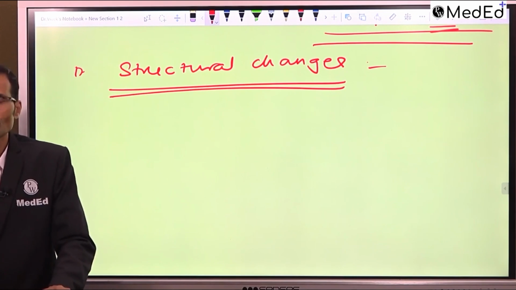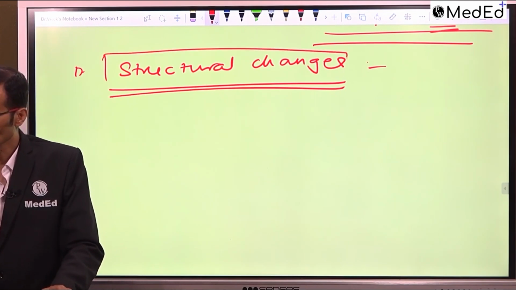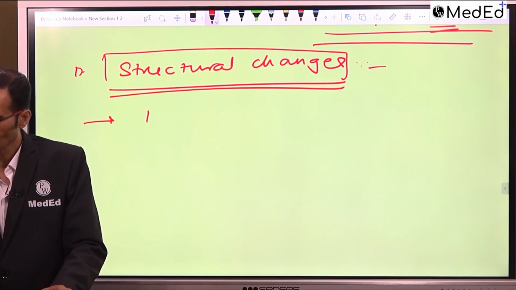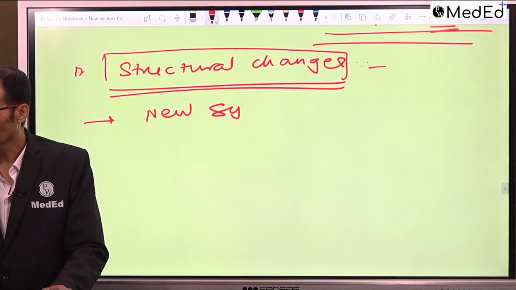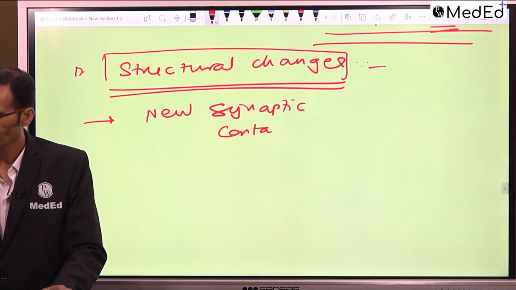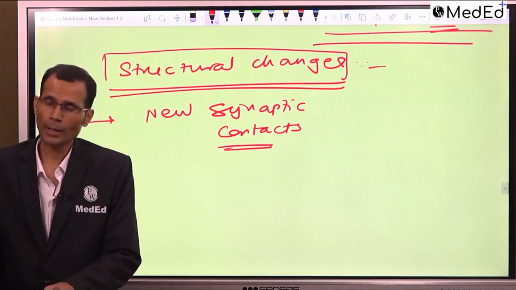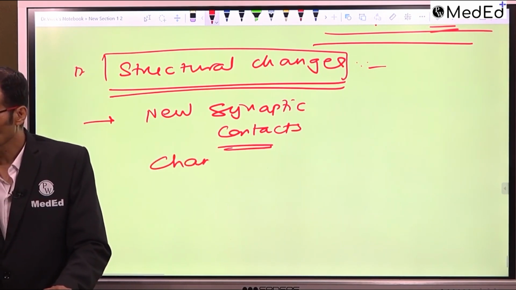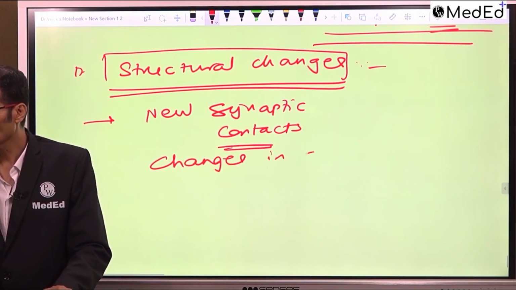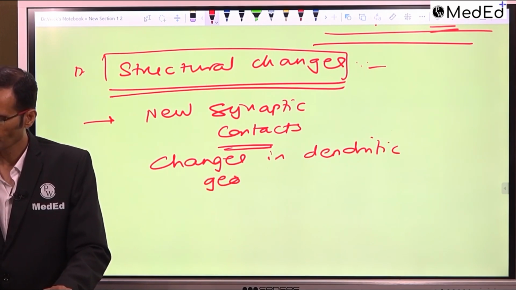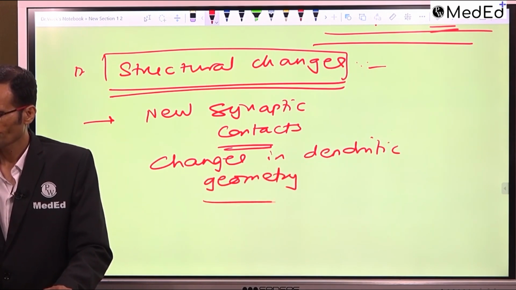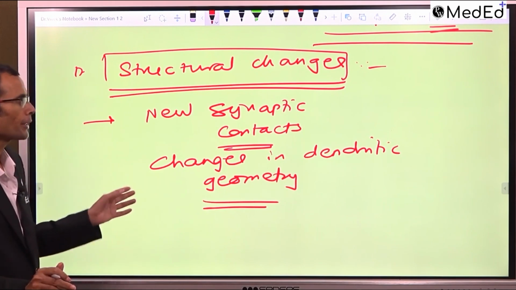In the case of long-term memory, there will be structural changes. That means new synaptic contacts get developed. How does this happen? There will be changes in the dendritic geometry.